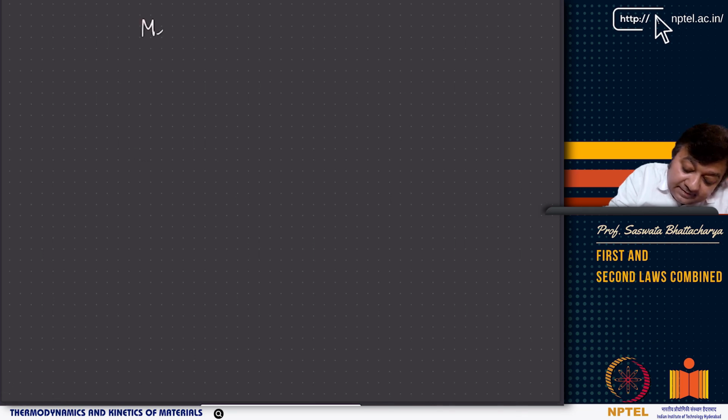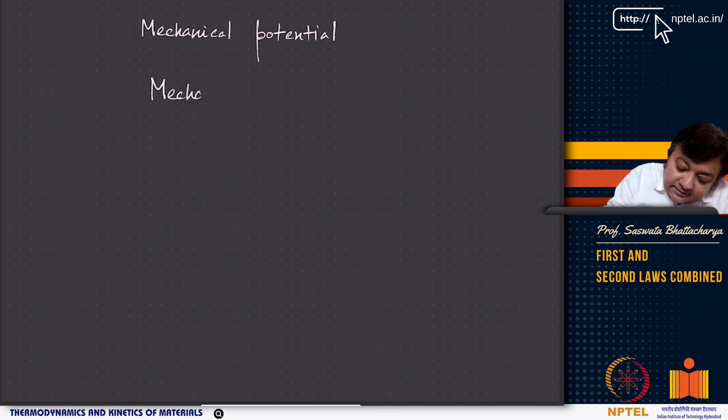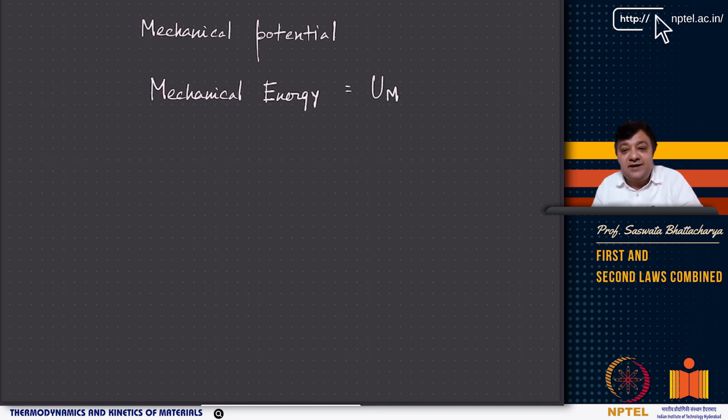So similarly, we can write mechanical potential. Now, mechanical energy is U_M, which is basically PV work, right? You can think of PV work or force times displacement.